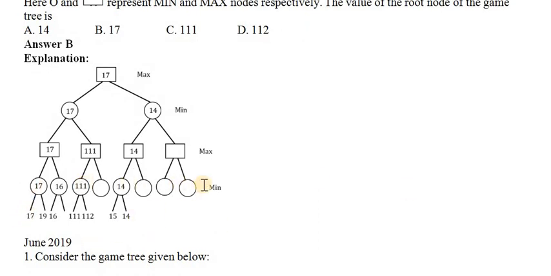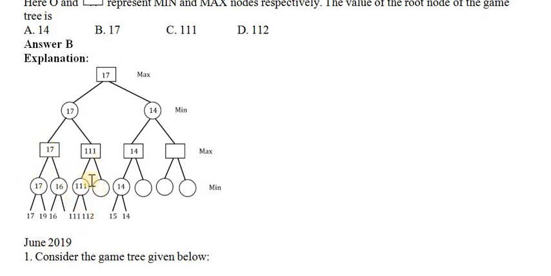This is the final value given by Min, and among 17 and 19, Min has to give the minimum value. The minimum among 19 and 17 is 17. Here there is 16 alone, with no other value, so 16 is given. Now from this, Max has to get the maximum value, that is 17 among 17 and 16.